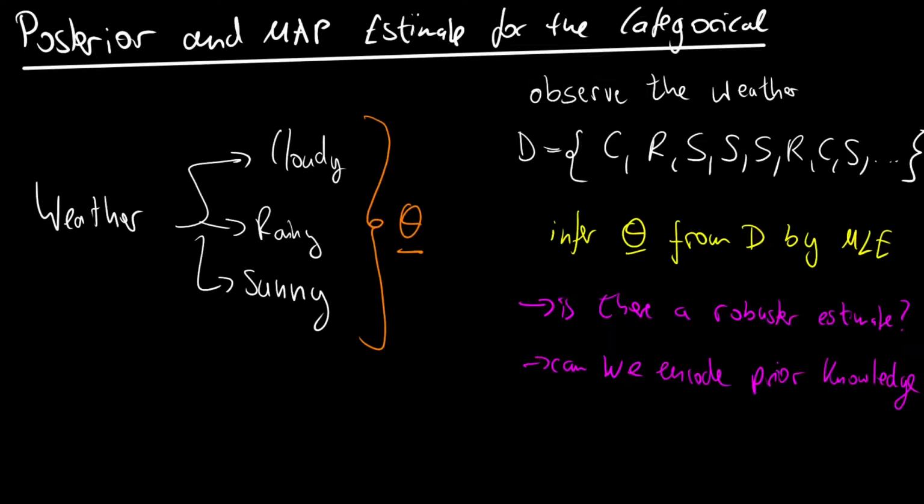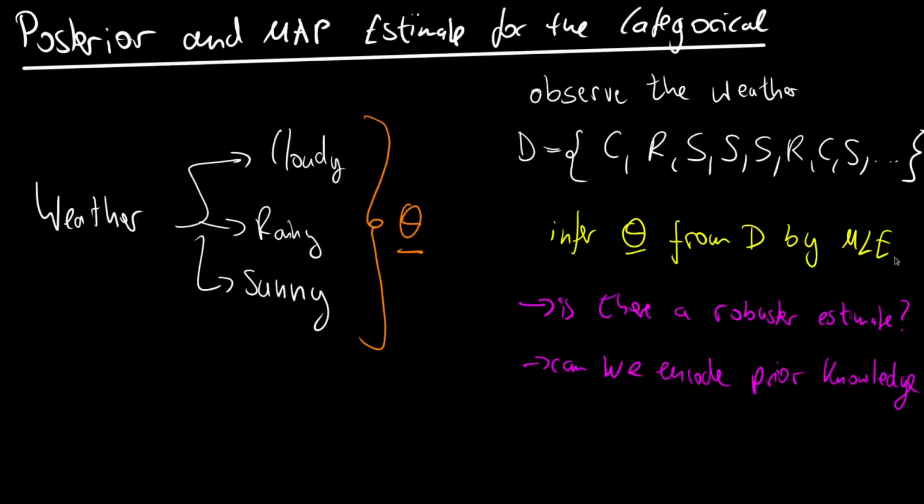The agenda is that we will first look at the model describing the posterior, then we will make some general derivations, then we will first derive the posterior, then the maximum a posteriori estimate or MAP estimate, and later we will look at an example in TensorFlow Probability in order to understand how the MAP estimate can help us with corrupt or noisy data. And this is also the motivation, and I already asked this in the introduction: is there a more robust estimate, or can we encode prior knowledge, because both of this is not possible with the maximum likelihood estimate.